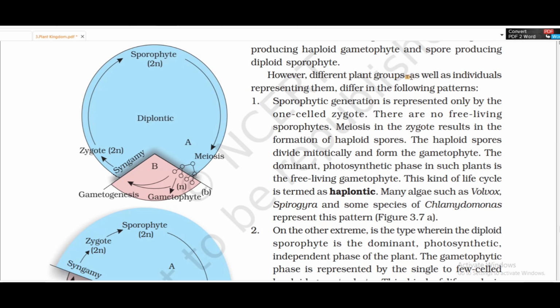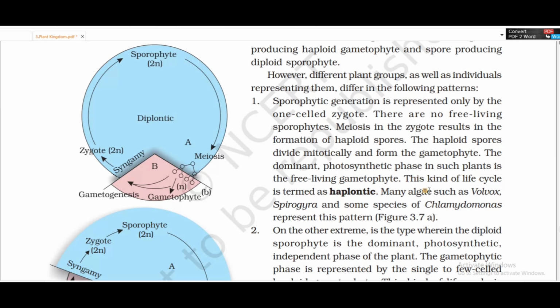1. Sporophytic generation is represented only by the one-celled zygote. There are no free-living sporophytes. Meiosis in the zygote results in the formation of haploid spores. The haploid spores divide mitotically and form the gametophyte. The dominant and photosynthetic phase in such plants is the free-living gametophyte. This kind of life cycle is termed as haplontic.